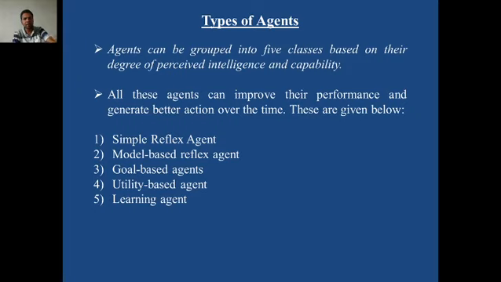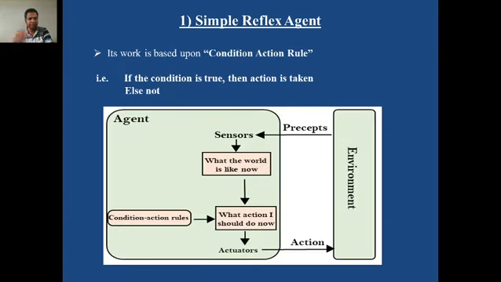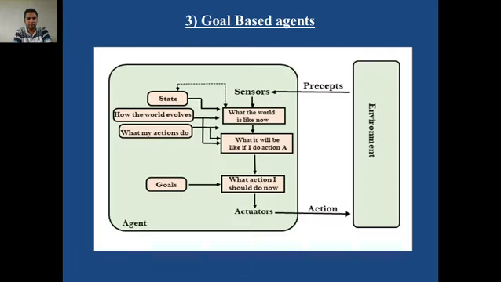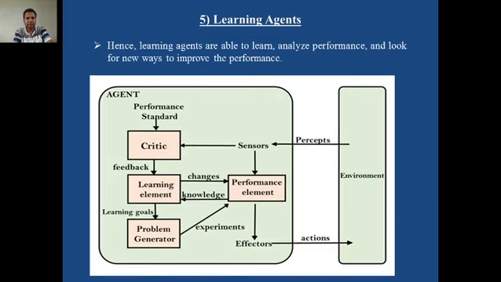And then last we learned the learning agent. A learning agent always learns from the past history and adapts its course of actions to the changing environment. Such an agent is a learning agent. So we covered this in the last lecture. These were the slides from the previous lecture. Simple reflex, then model based reflex agent, then goal based agent, then utility based agent, then learning agent. In the learning agent, if you can recall, there were four elements: critic, learning element, problem generator, and performance element.